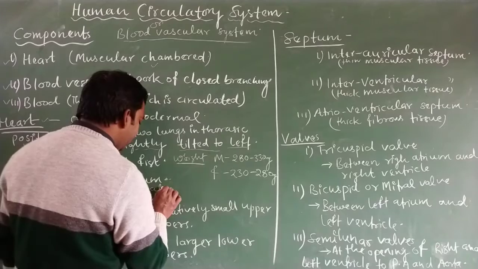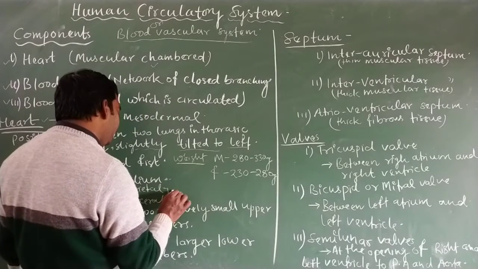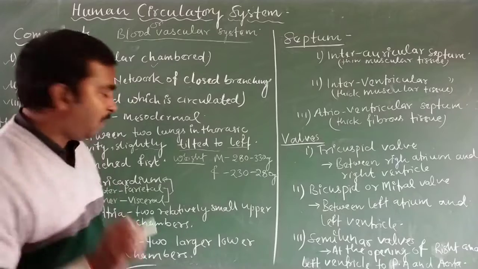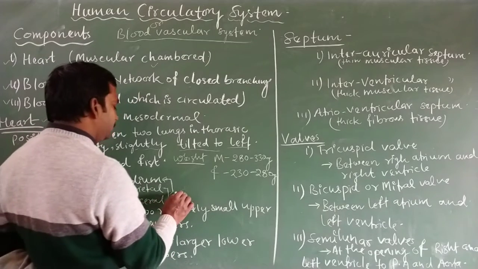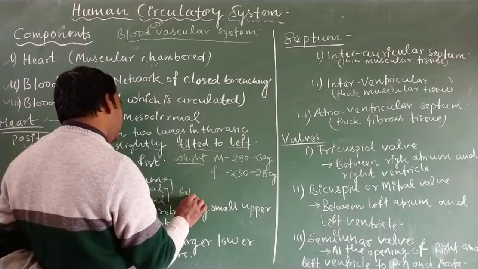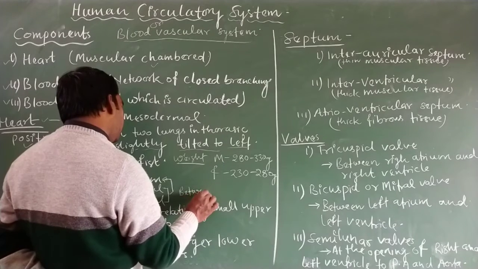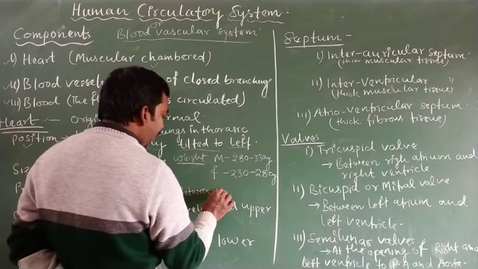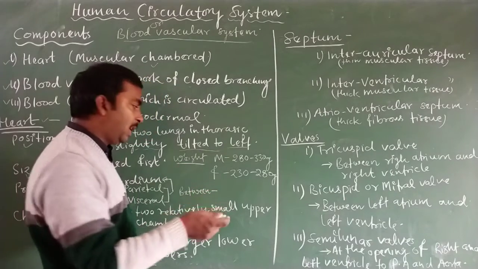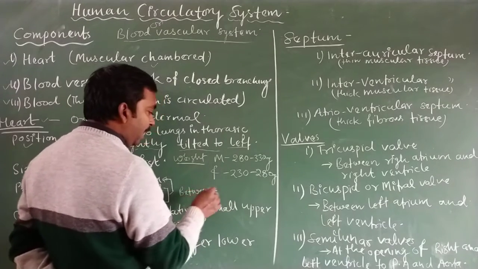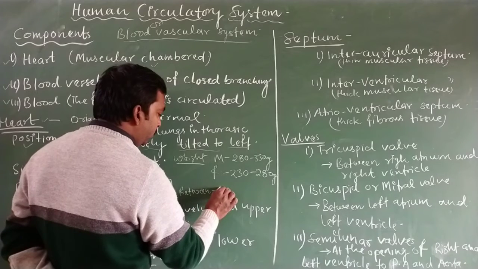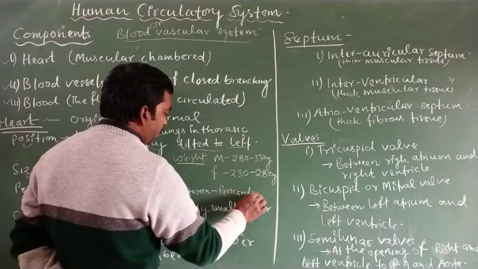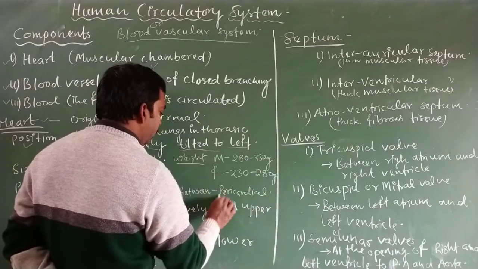Together they make the protective membrane of the heart. In between these membranes there is a cavity known as the pericardial cavity, filled with a fluid known as pericardial fluid.